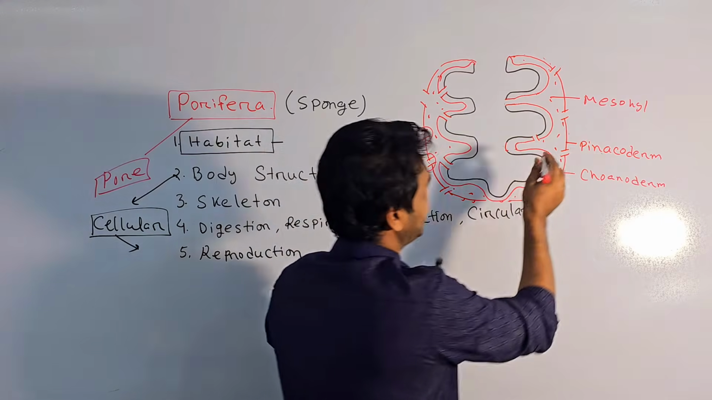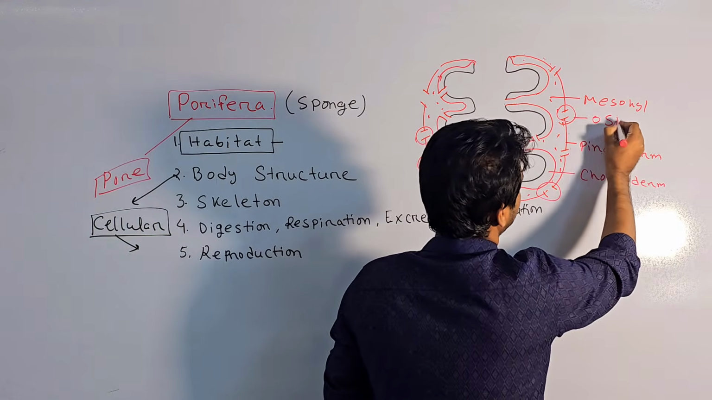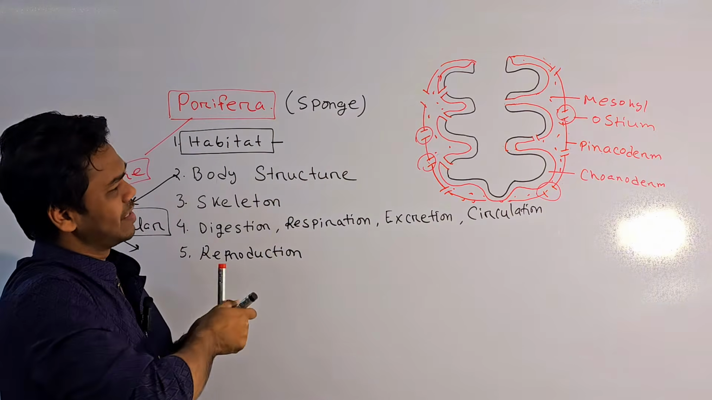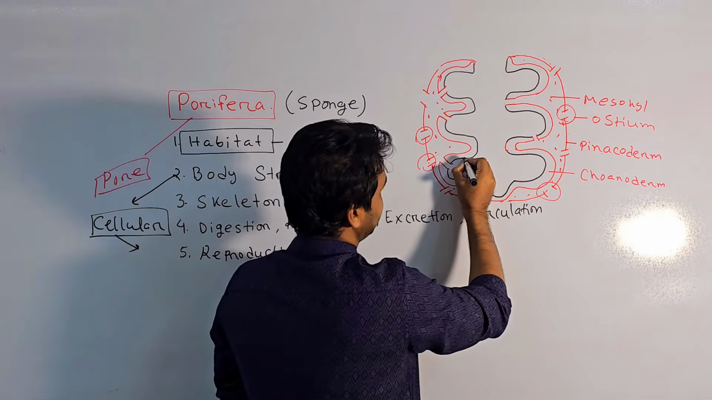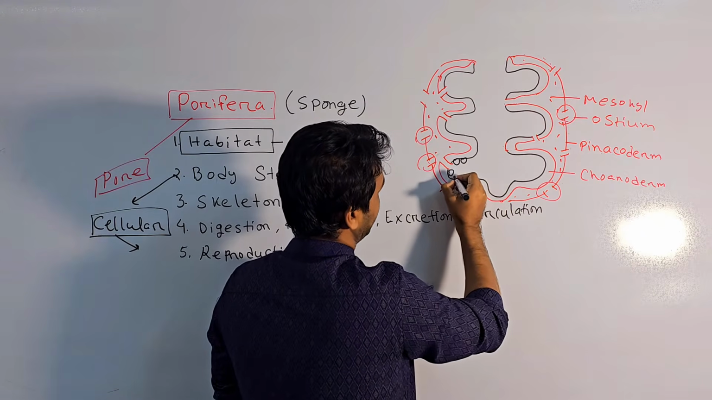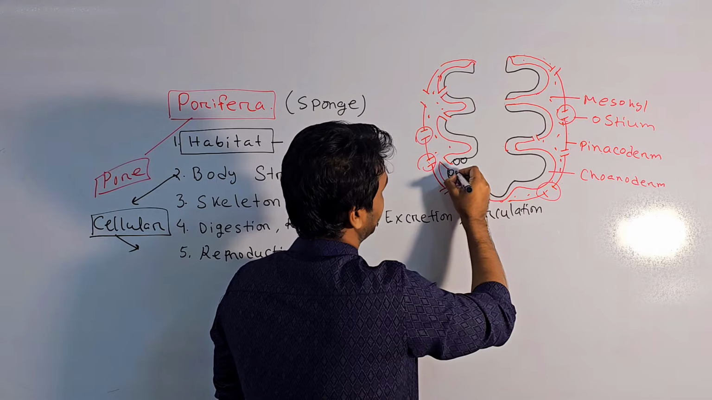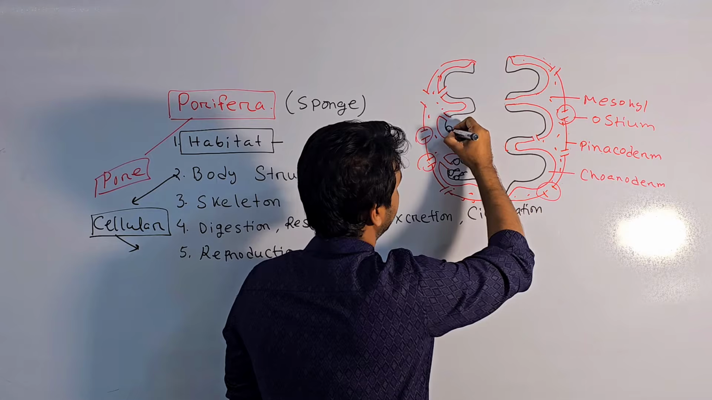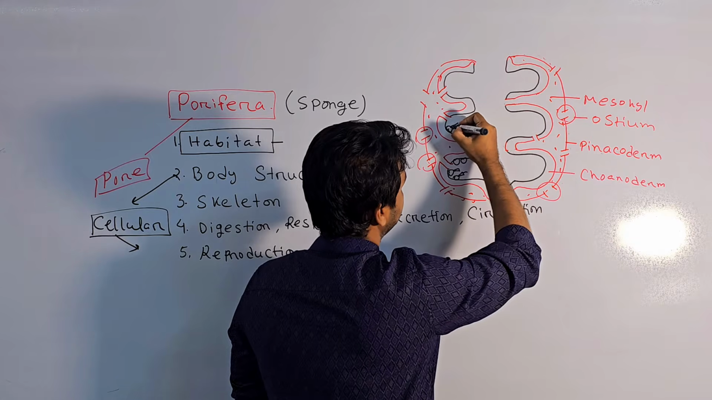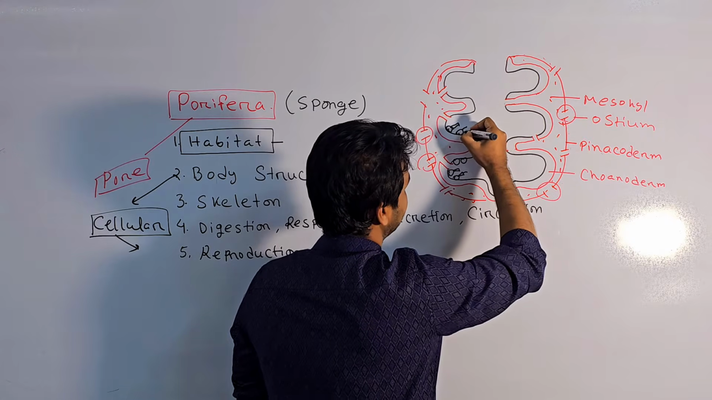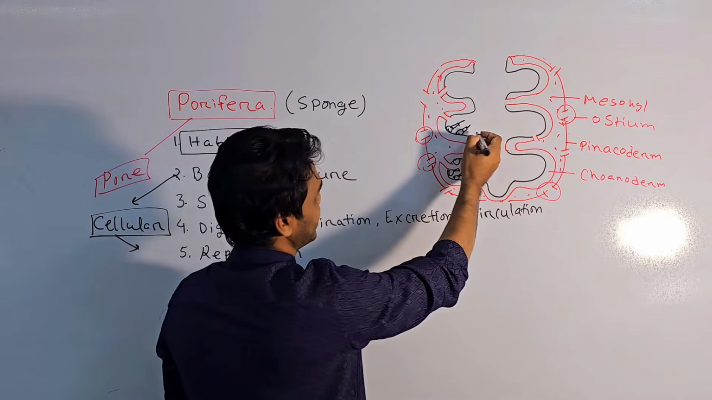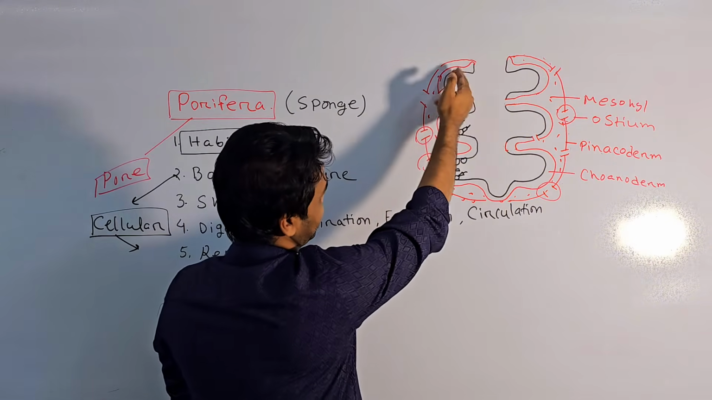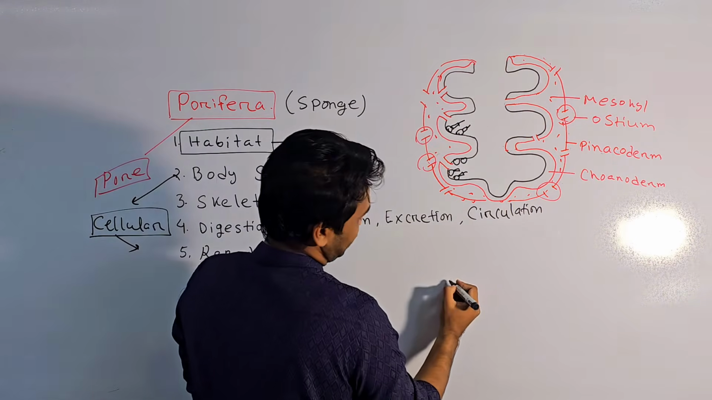And these pores are called the ostium. In the choanoderm, there are too many cells here. We call them choanocyte cells. So choanocyte cells are present in the choanoderm. These cells are present here and look like,